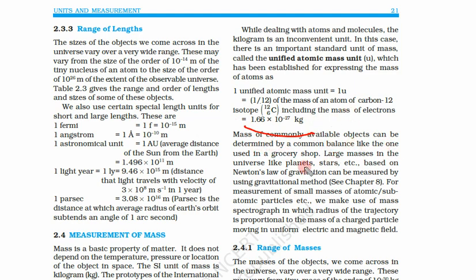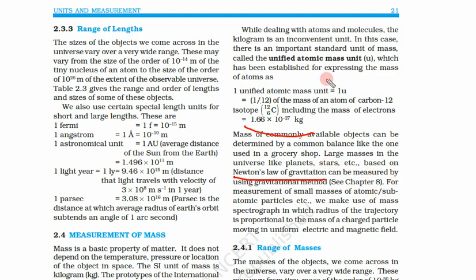The mass of common objects can be determined with a normal weighing balance that we use in a grocery shop. But what happens when we say this is the mass of earth or moon? That can be measured with Newton's law of gravitation, that we will learn later. With the help of Newton's law of gravitation, we determine the mass of very large bodies.